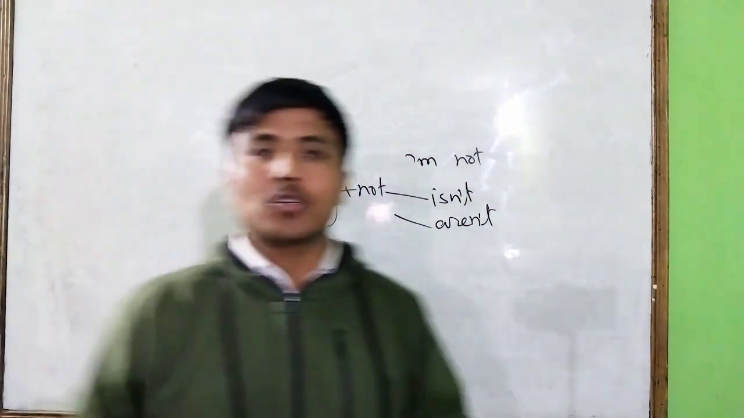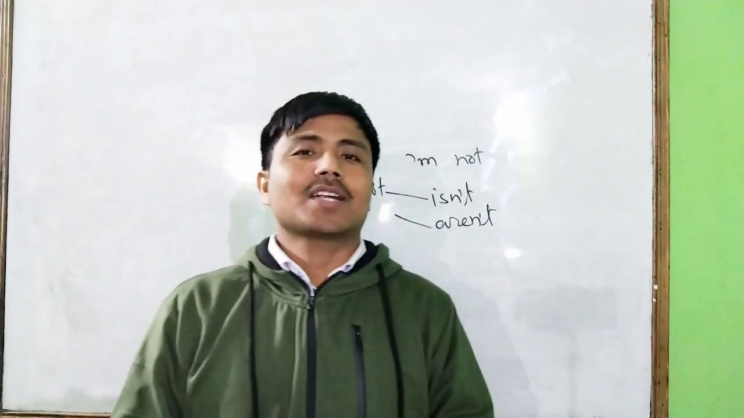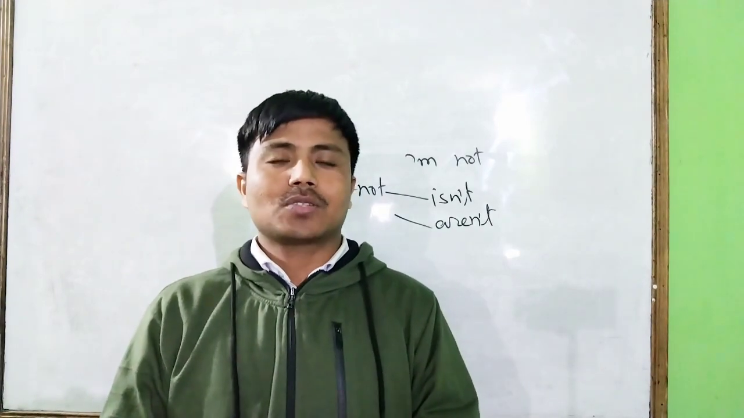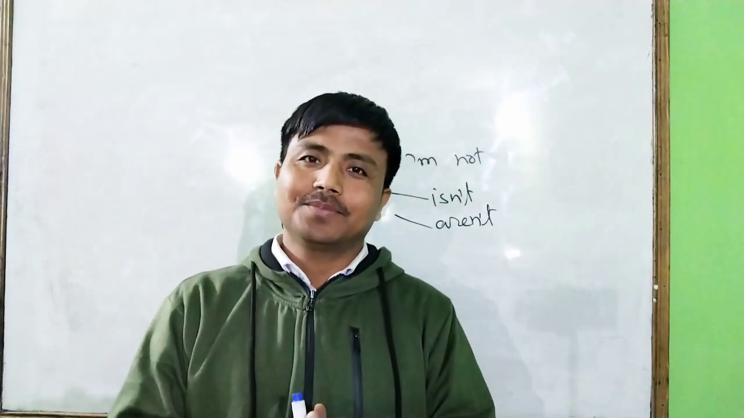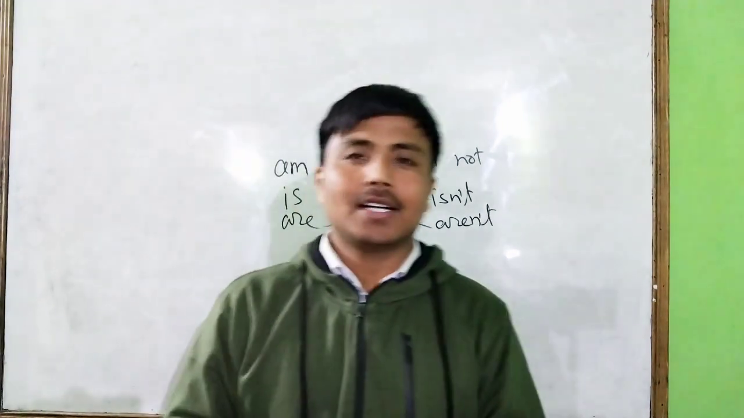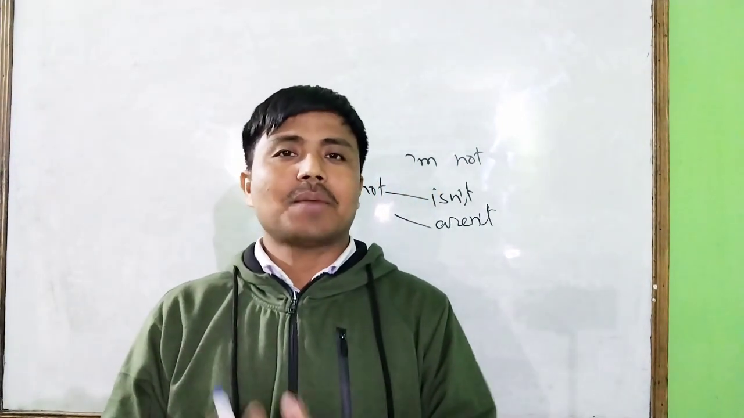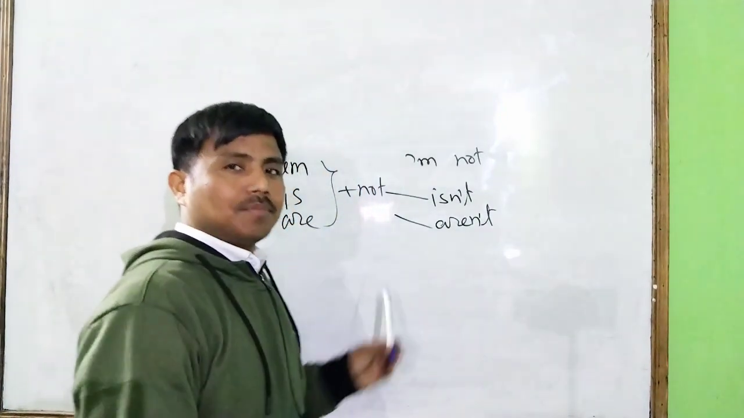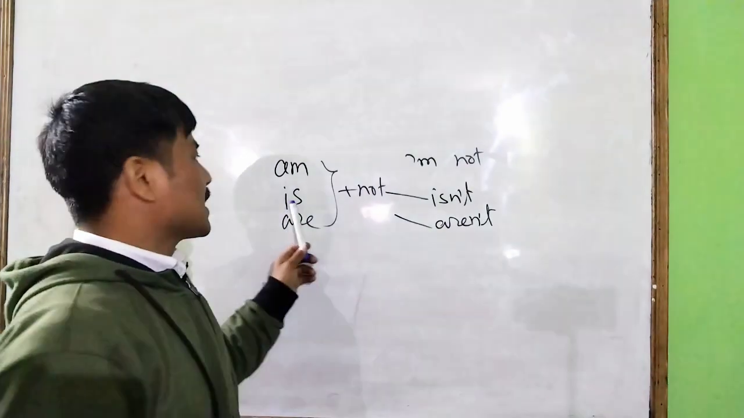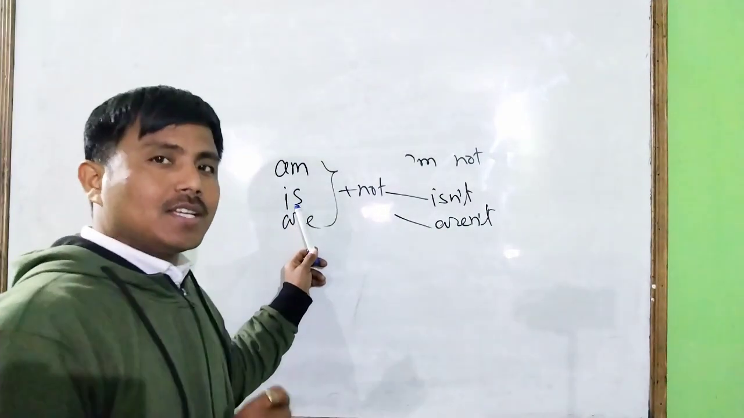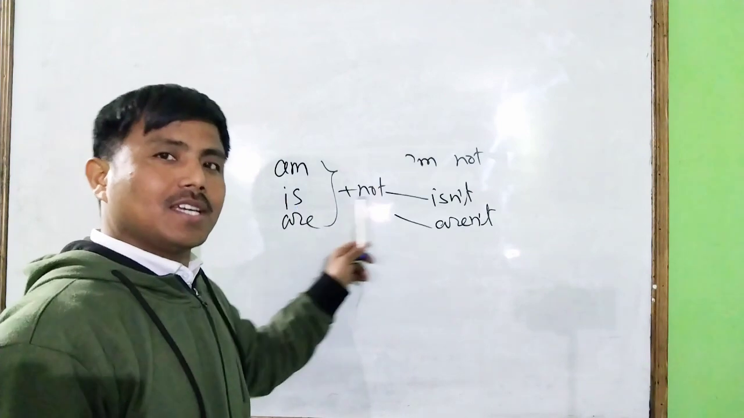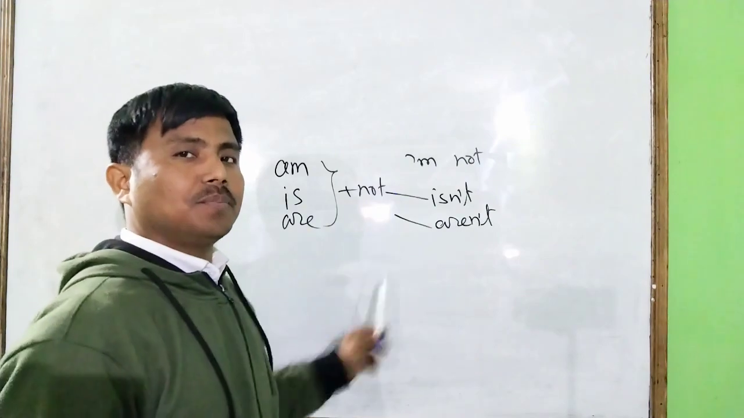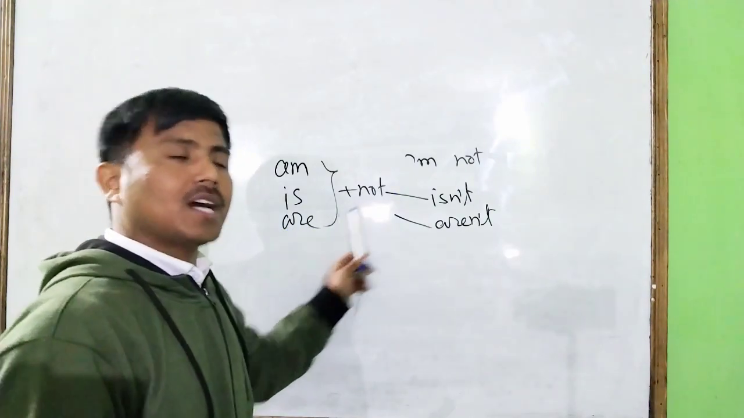Here, I said I'm at home. If I am not at home, am plus not: I'm not at home. We are at home. If we are not at home: we aren't at home. Next one is you are at home. Our verb is are, so the negative will be you aren't at home. He is at home. So the negative is he isn't at home. She is at home. The negative is she isn't at home. They are at home. The negative is they aren't at home.